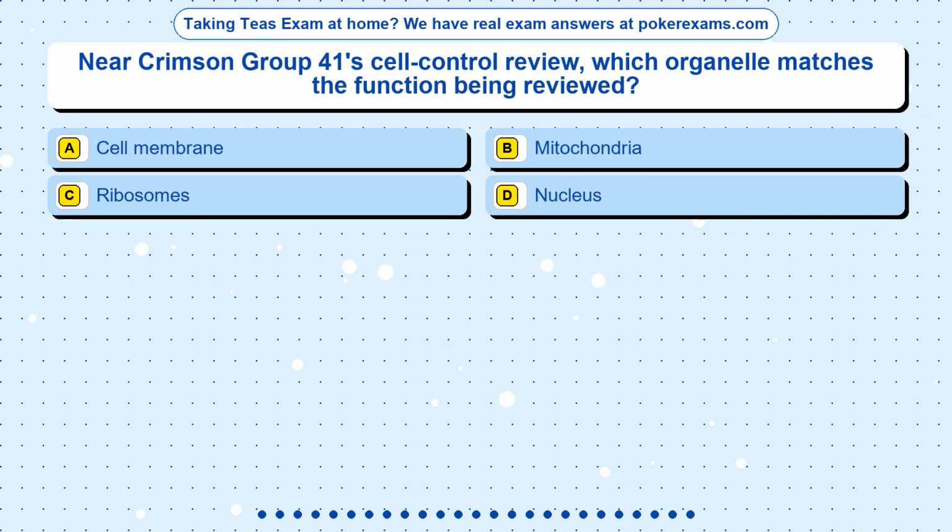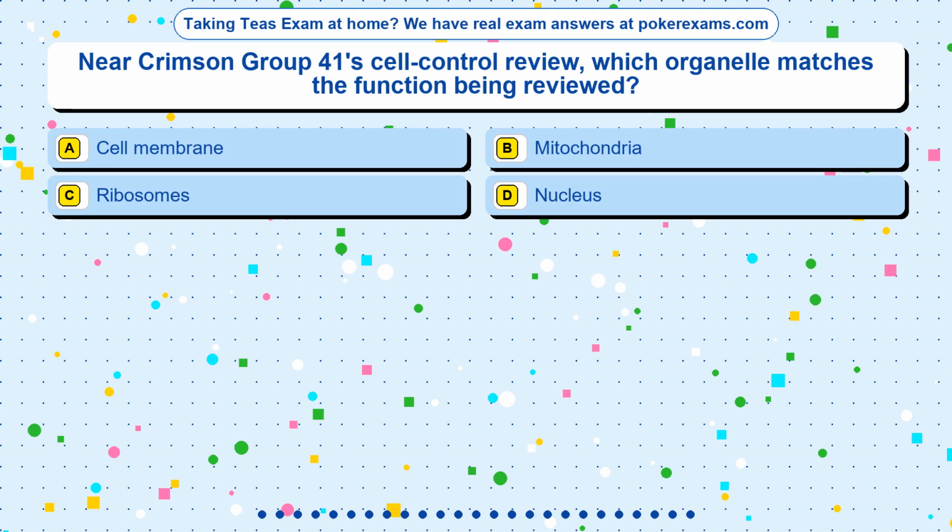Question 14. Near Crimson Group 41 Cell Control Review, which organelle matches the function being reviewed? Option A, cell membrane. Option B, mitochondria. Option C, ribosomes. Option D, nucleus.